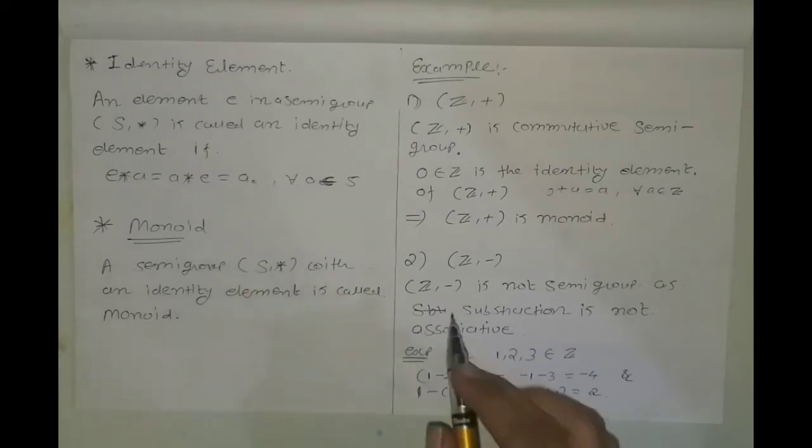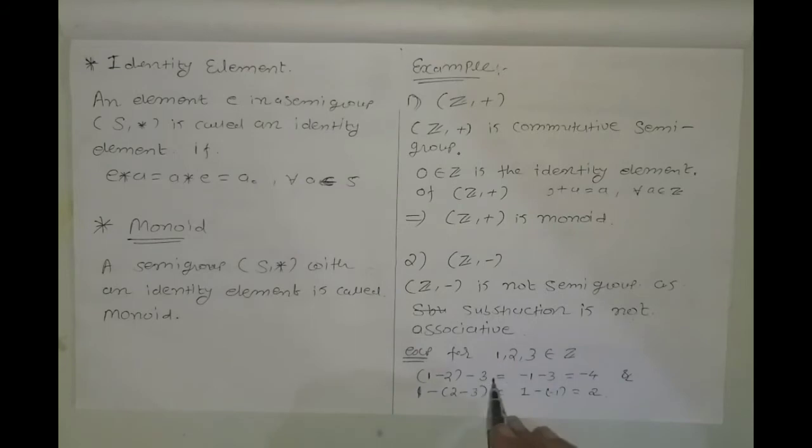For example, if we consider three integers 1, 2 and 3 belongs to Z, then (1 minus 2) minus 3 is equal to minus 1 minus 3, which is minus 4, and 1 minus (2 minus 3) is equal to 1 minus minus 1, which is 2. These two integers are different, so the associative property is not satisfied, so (Z, minus) is not a semigroup.